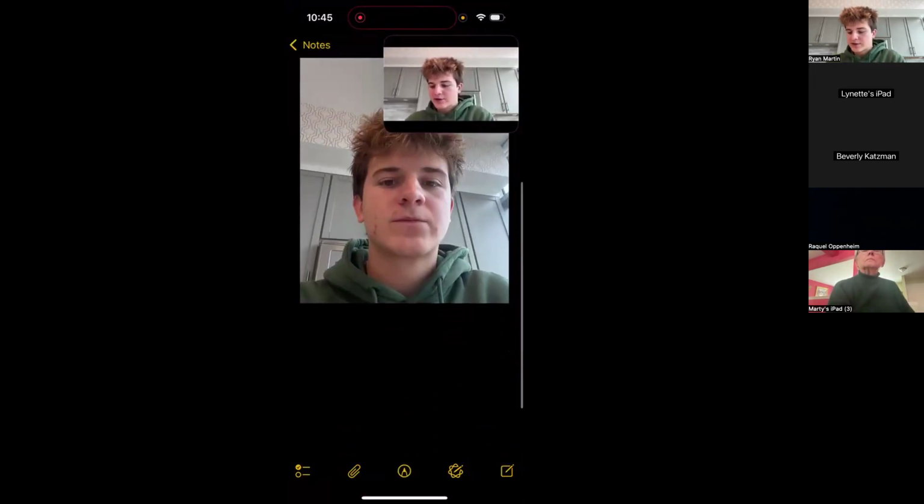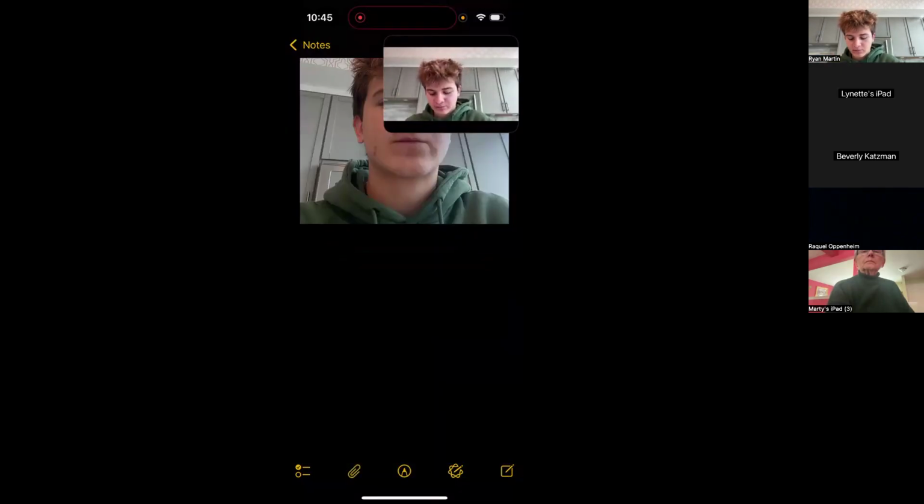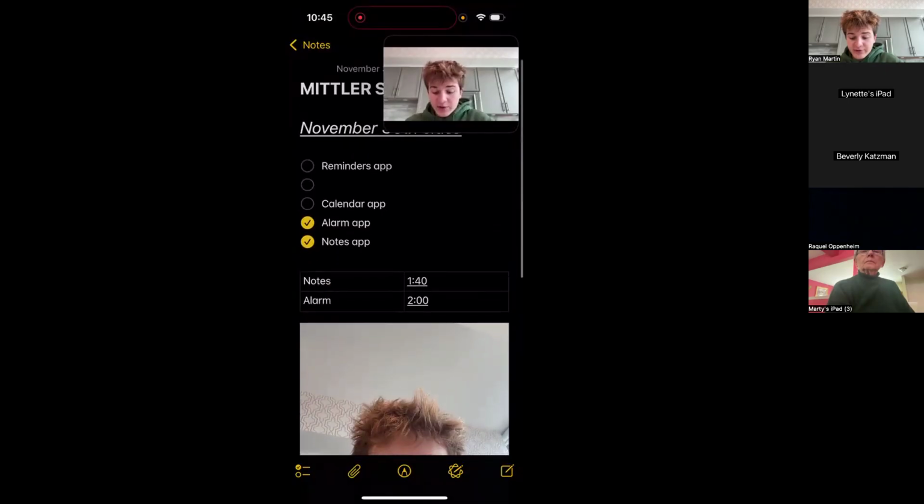And I can do this with pretty much everything. I can take a photo, I can scan documents, scan a text, and I can choose photo or video. So if you've already taken a photo previously and you wanted to add it to the note, you can choose that and attach it. So that's pretty much it for the Notes app.